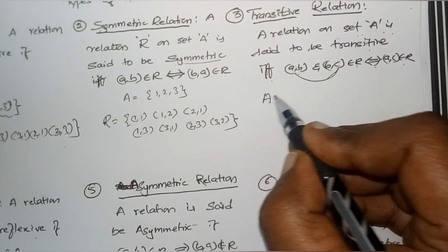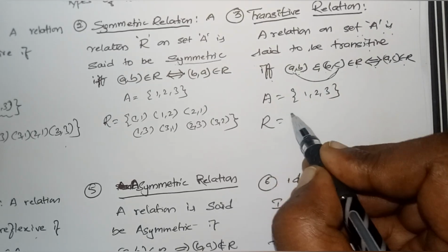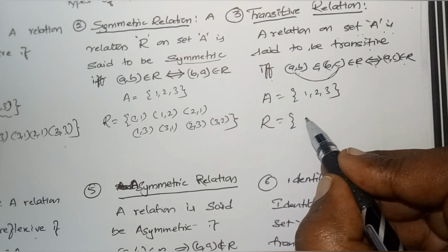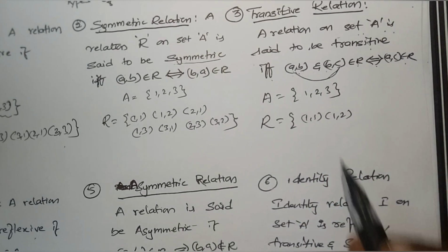Suppose I take A as the set 1, 2, 3 and I create a relation. Shall I call it transitive? You have to say 1 comma 1, 1 comma 2.